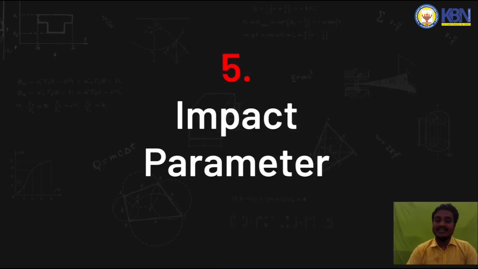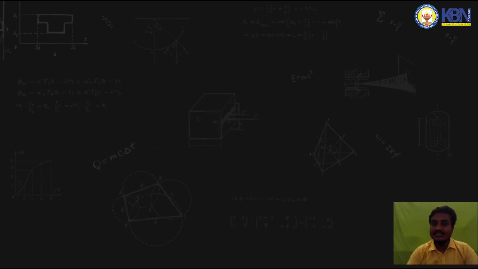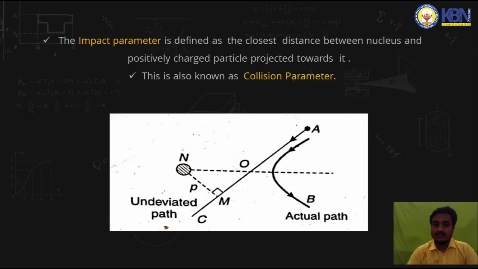Now coming to the next concept, impact parameter. Suppose an alpha particle or a proton is present at a point here, as you can see in the diagram.